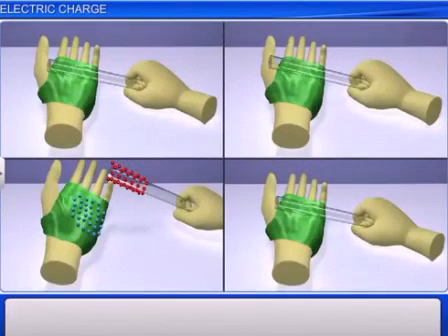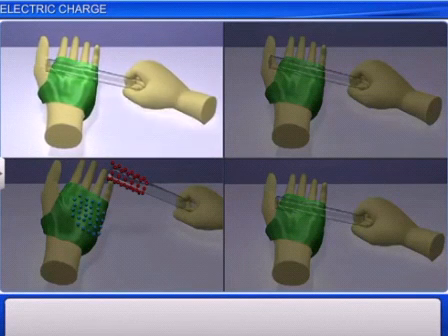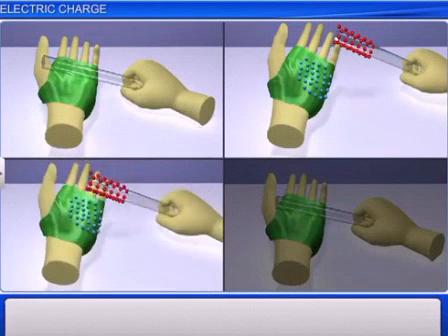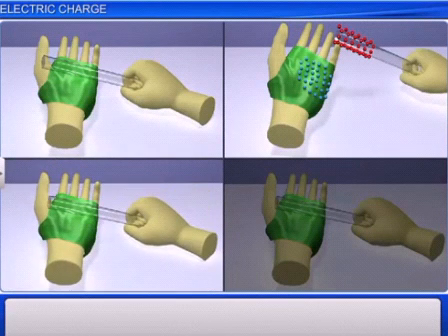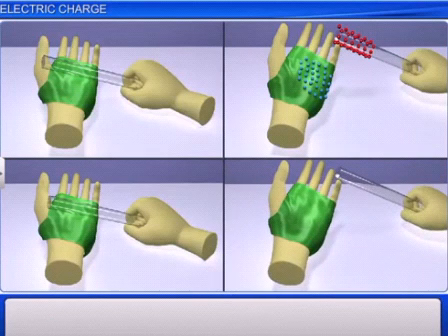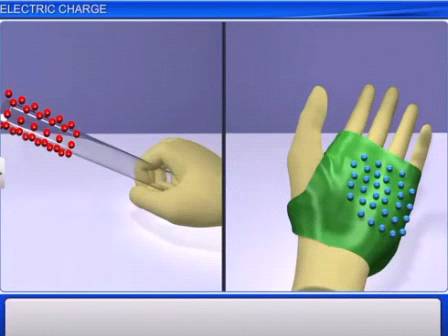When the glass rod and silk cloth were first rubbed, they get electrified. But when they are brought in contact again and separated, they lose their electrification or charge and are neutralized. In other words, the charge on them is nullified. Hence, we can conclude that one of them may be positively charged and the other negatively charged when they are rubbed against each other.